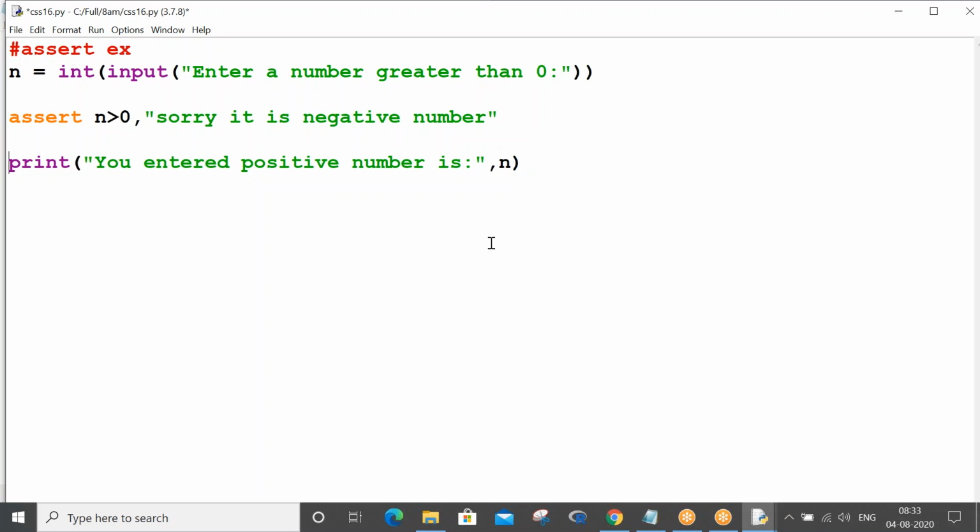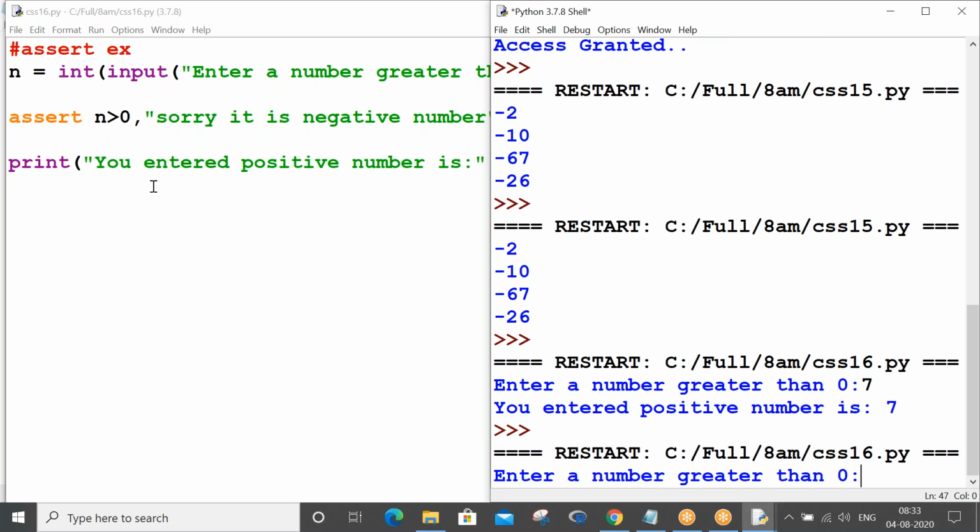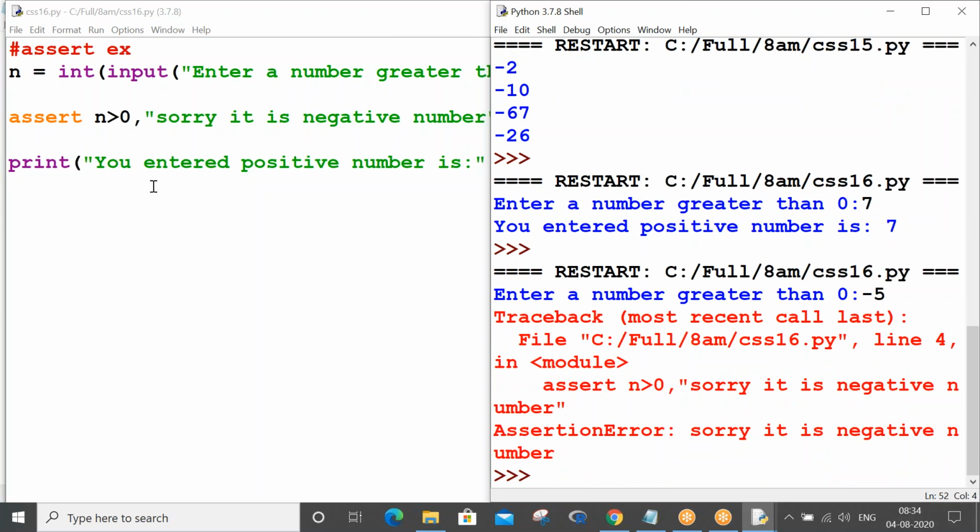Whenever your condition is true, further statements in the program get executed. That point you have to make clear. Now whenever the condition is false, what happens, let us see. Control S, F5. Now let me give a negative number, -5. Whenever I give -5, a red color message will come.